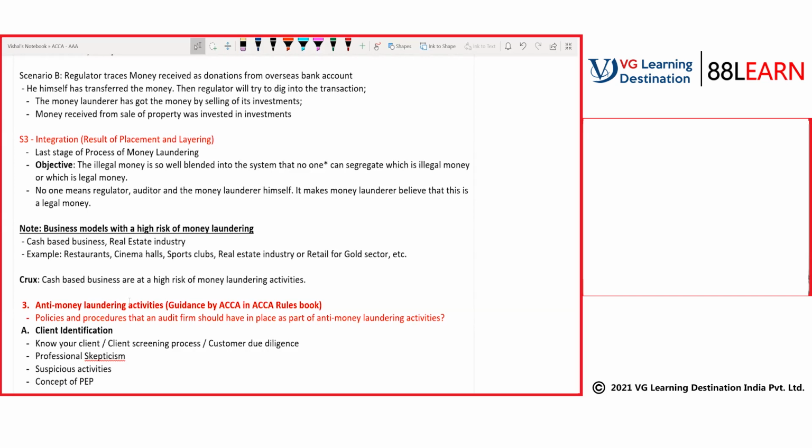So to trace those activities, the audit firm has to put in place some policies and procedures that can track them. These are the policies and procedures to track money laundering activities. Let me write the meaning here.